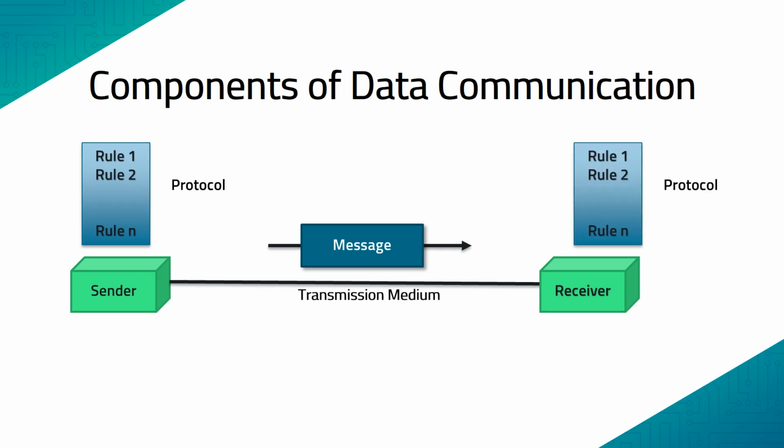Then we have protocol. Protocol is a set of rules which govern the data communication happening between sender and receiver, and both have agreed upon this particular set of rules. So protocol represents the agreement between the communicating devices. Without any protocol, the two devices may be connected but they cannot communicate.